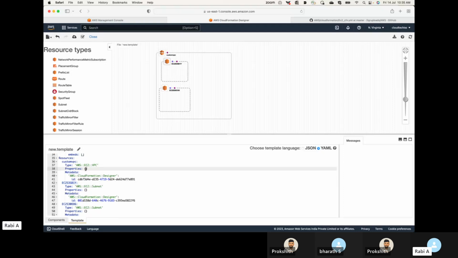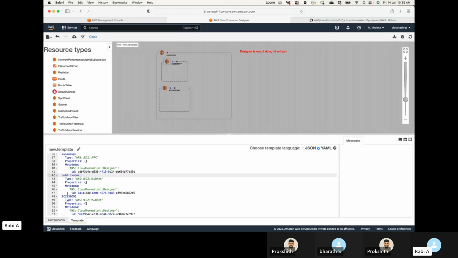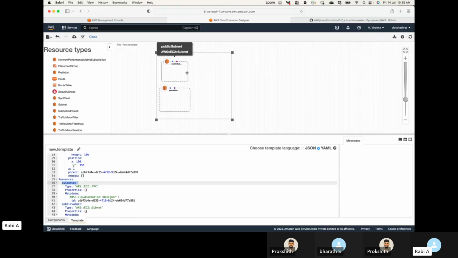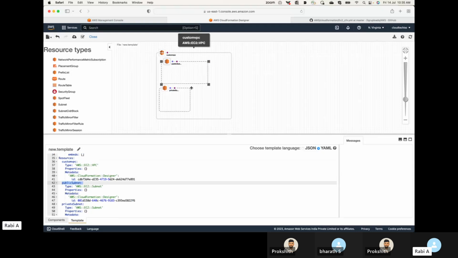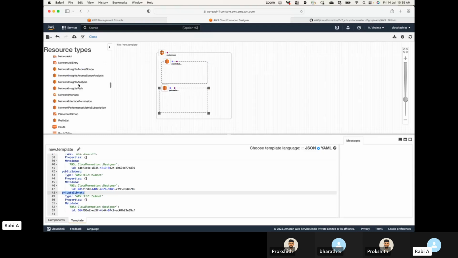Here you can start filling in the details. Let's say this will be my public subnet, and this will be my private subnet. You can start filling in. Again, like I said, it's not 100% code that gets generated for you, but to a certain extent the code gets generated, and you can start manipulating it the way you want.